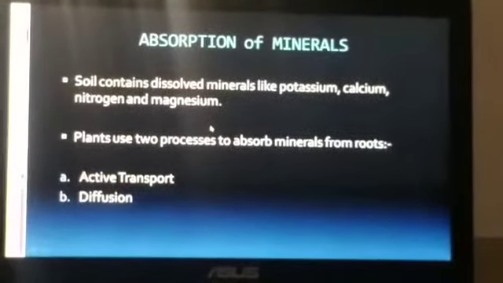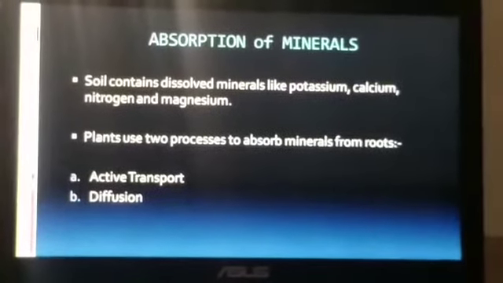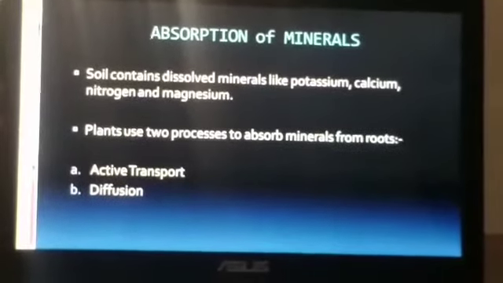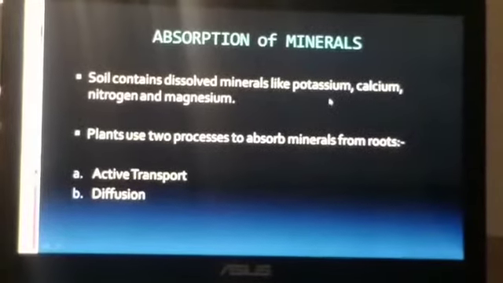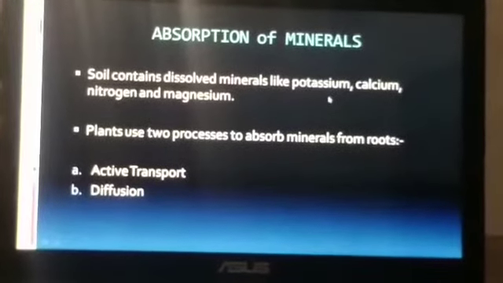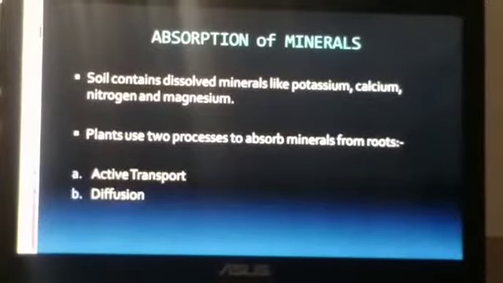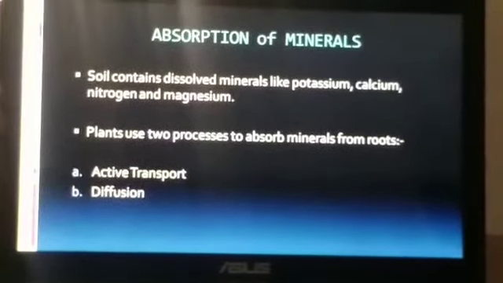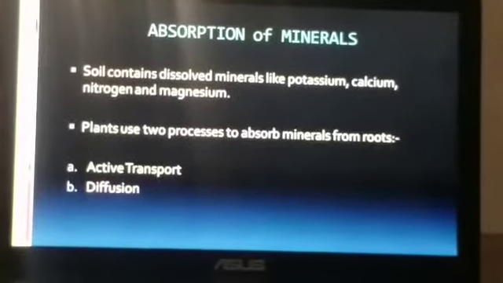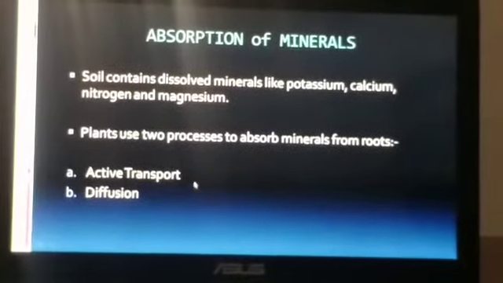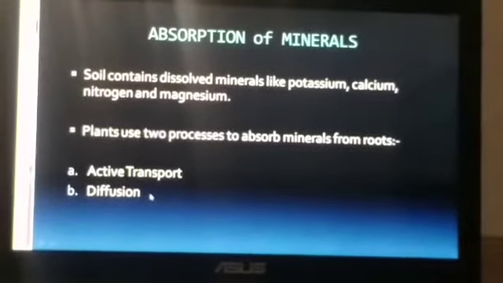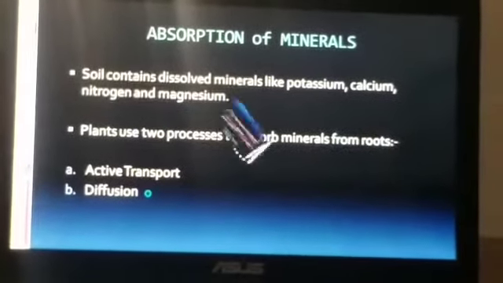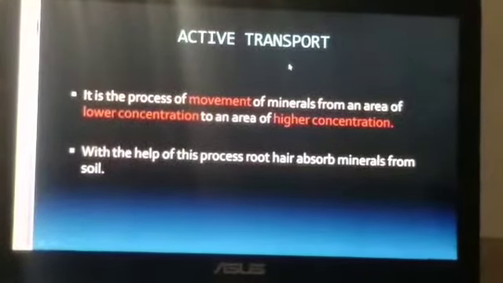Now let's come to today's session. I'll start today's session with absorption of minerals. Soil contains dissolved minerals like potassium, calcium, nitrogen, and magnesium. For this, plants use two processes to absorb these minerals through roots. First is active transport, second one is diffusion. The diffusion part I have already discussed with you. We will start with active transport.